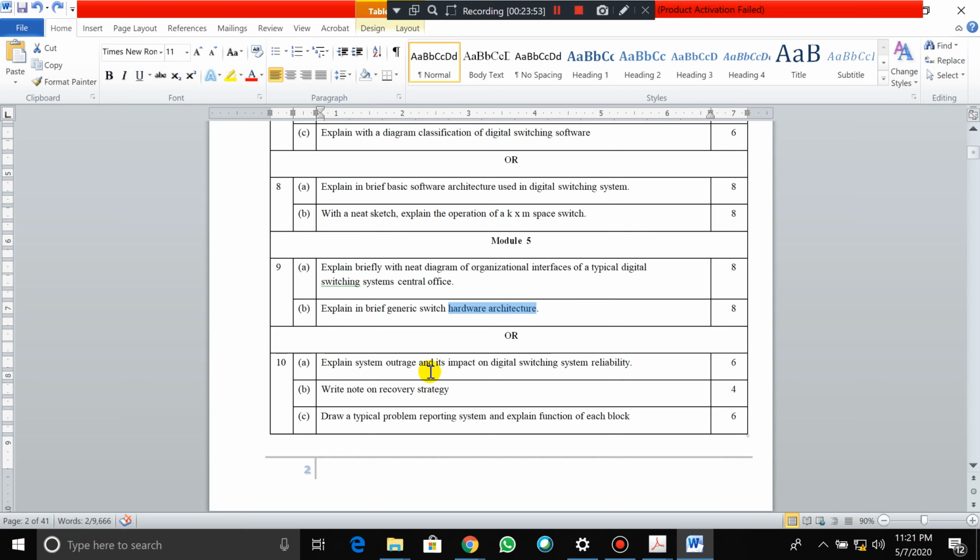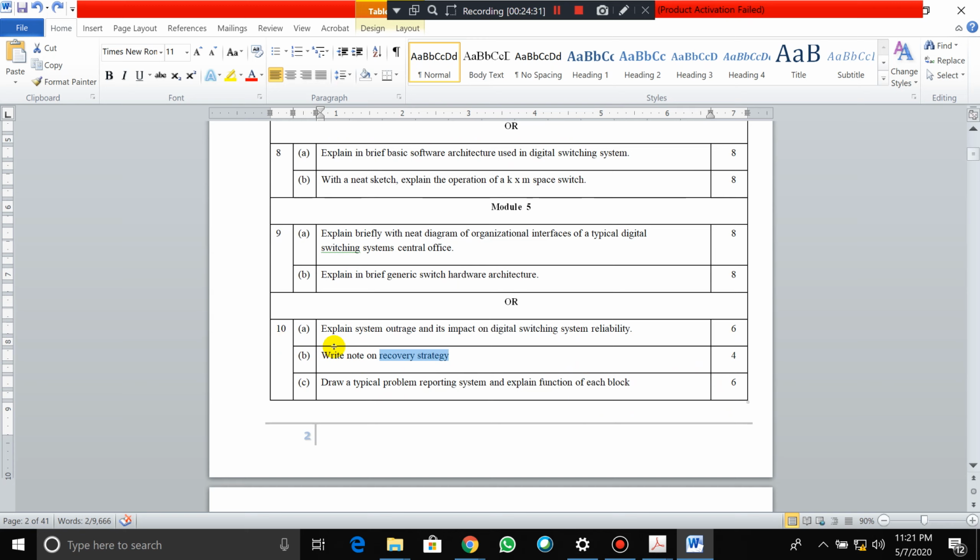Explain the system outage and its impact on digital switching system reliability. This is the last module, that is maintenance and reliability. You need to explain how the system outage happens and what impact it has on digital switching system reliability. Write a note on recovery strategy: why the recovery strategy is used, in which place, and what strategies are implemented in the digital switching system to recover when any problem, error or shutdown occurs. That is recovery strategy, and you have to write a note for 4 marks. Draw a typical problem reporting system and explain the function of each block.